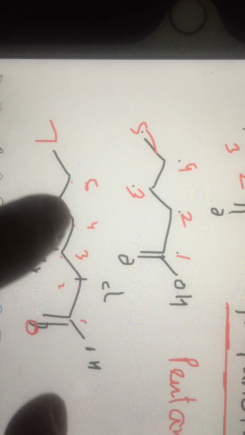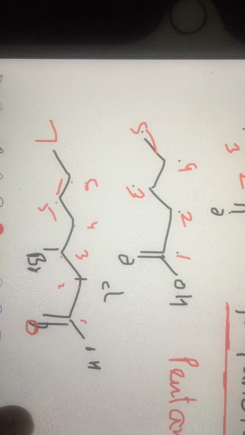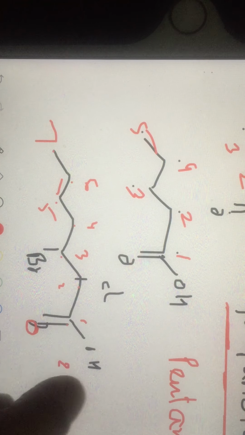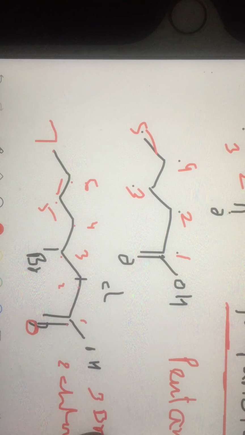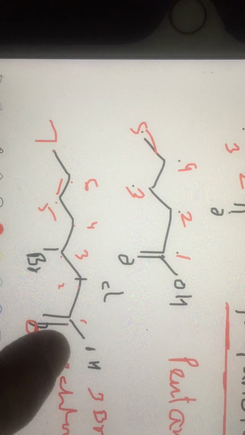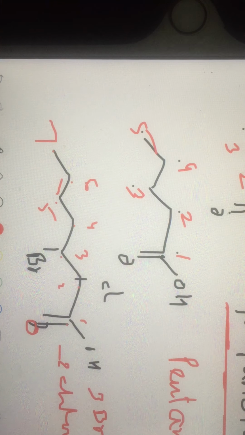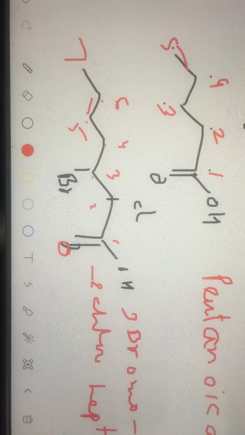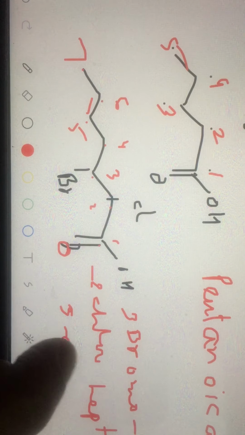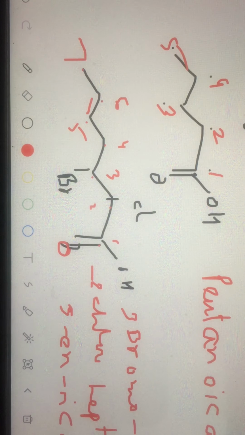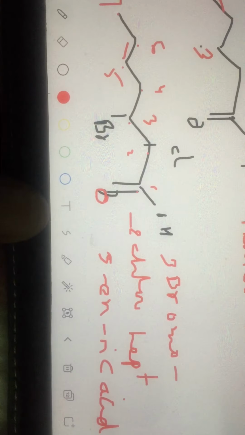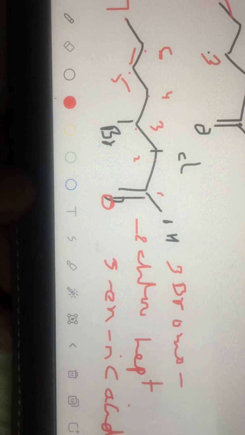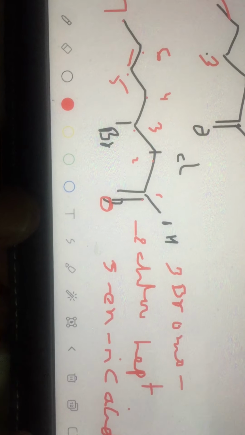Notice, suppose there is a double bond here, then it will become 3-bromo-2-chloro. I have to say 3-bromo first because of alphabetical order. 3-bromo, 2-chloro, hept. At the beginning of the 5th carbon there is a double bond. So hept-5-enoic acid. You got it? So this is the way it is named: 3-bromo, 2-chloro, hept-5-enoic acid. Is that very clear? Now let us see the next.